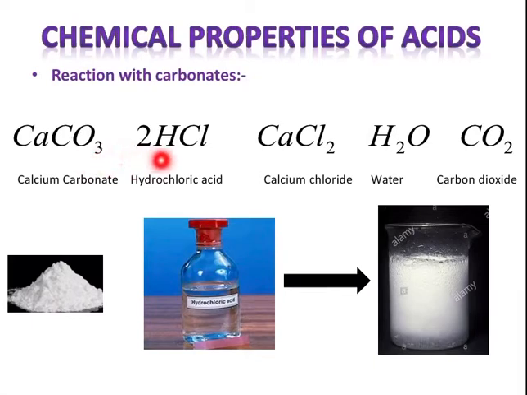CaCO3 plus 2HCl will give CaCl2 plus H2O plus CO2. That is, when calcium carbonate reacts with hydrochloric acid, it will give calcium chloride plus water plus carbon dioxide. As you can see over here in the example, this is calcium carbonate. When we pour some calcium carbonate in hydrochloric acid, or hydrochloric acid reacts with calcium carbonate, it will form bubbles like this, and these bubbles are the carbon dioxide being released.